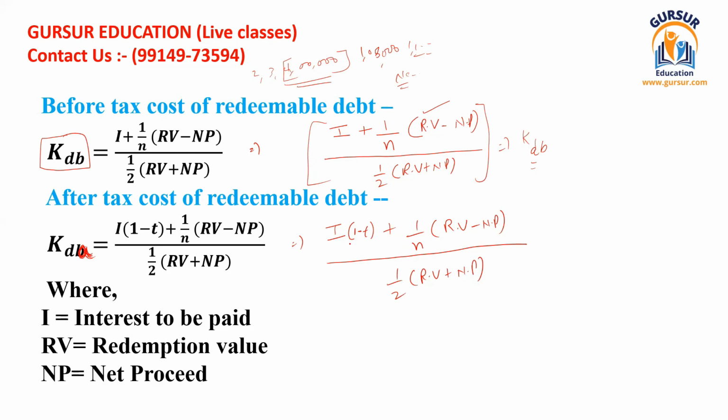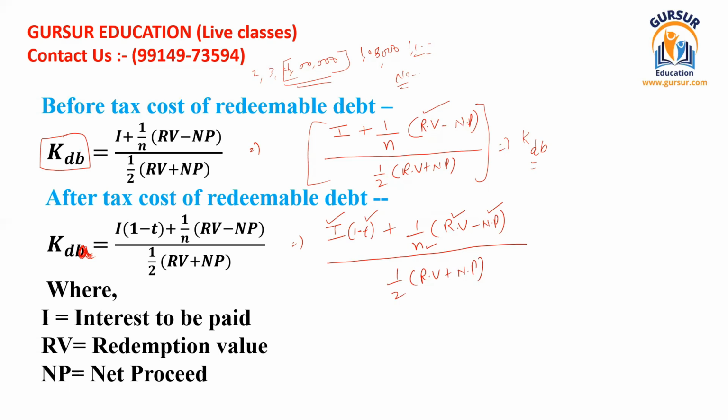I hope for each individual item you would have understood the point. I stands for the interest rate, T stands for the tax rate, N stands for number of years for which the debentures have been issued. RV stands for the redemption value and NP stands for the net proceed, the proceed which you have got at the time of issuance of these debentures. So it was all about that. I hope you have got the idea.